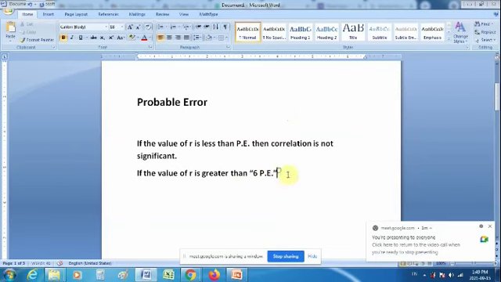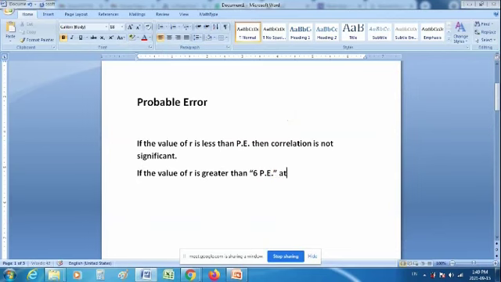Yeah. 6 into PE, then the coefficient of correlation is practically certain, that is, it is significant.